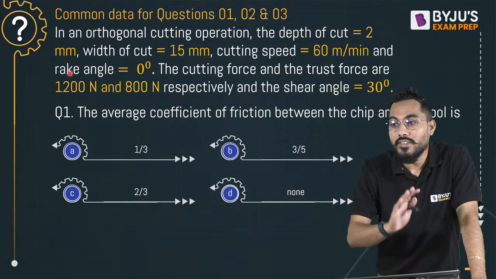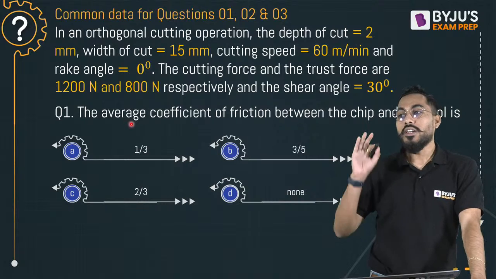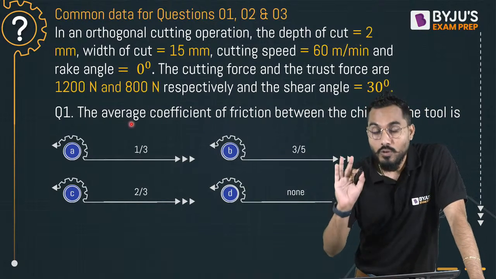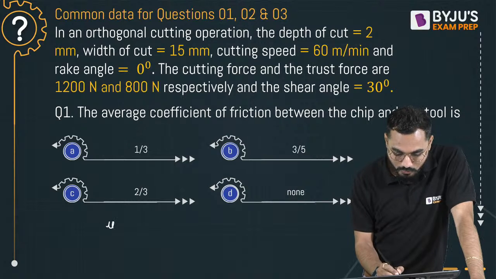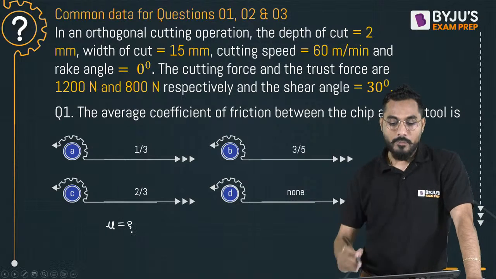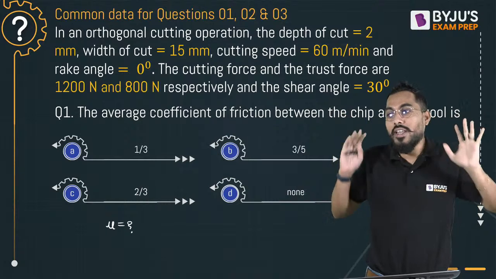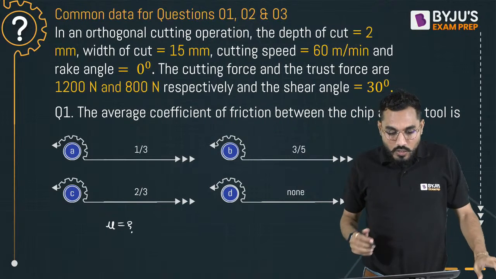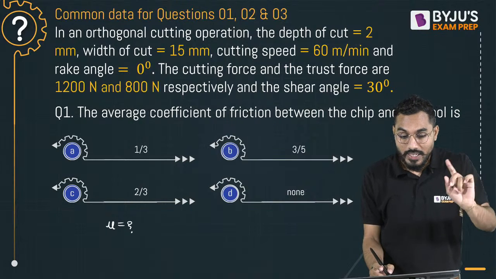So there is certain data given, write down the data. The first question asked is very simple: calculate the average coefficient of friction. So we have to calculate the friction value mu. Whatever data is given, you write down on that side, use the formula, calculate the answer and tell me. It's very simple. So the depth of cut is given, so I'll say that depth of cut is d and width of cut.